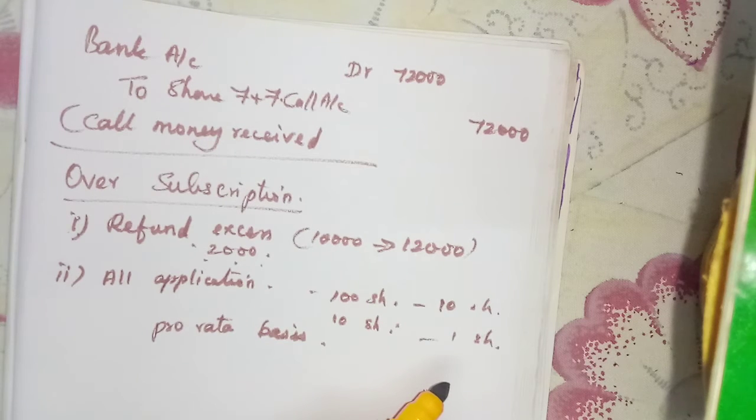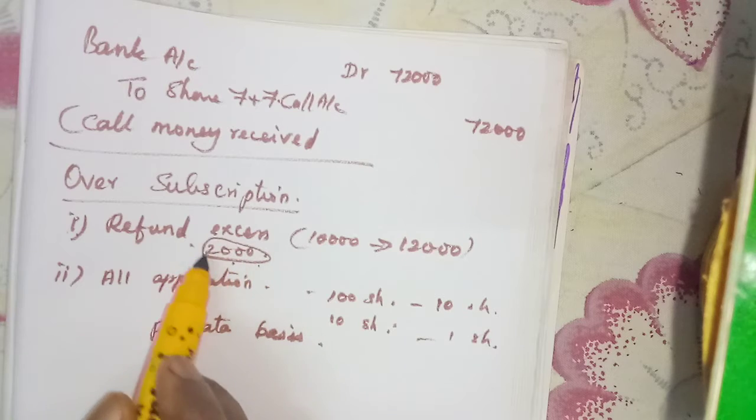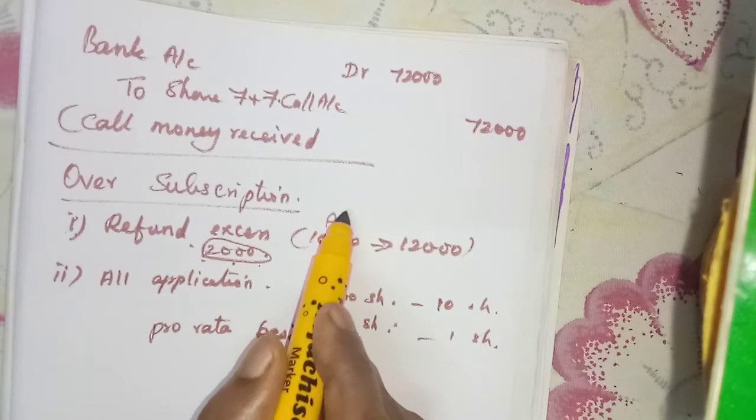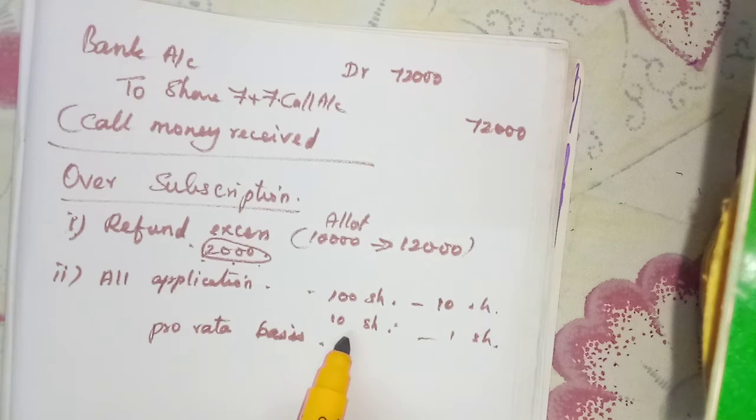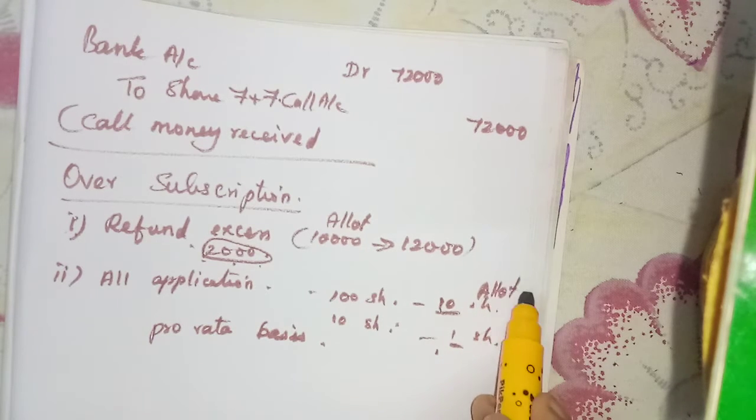They have to adjust the application money. That means they will allot. Here they are refunding these 2,000 shares and they will allot the other 10,000 shares. Each person's share will be adjusted and the remaining will be allotted. But these 10 shares and this 1 share, they will not refund but will adjust with the allotment money.